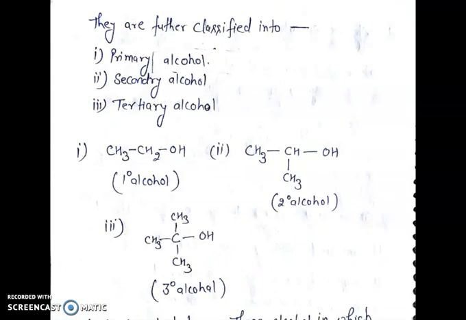Alkyl alcohol is further classified into first, primary alcohol, second, secondary alcohol, third, tertiary alcohol. These are the examples of primary alcohol, secondary alcohol, and tertiary alcohol.